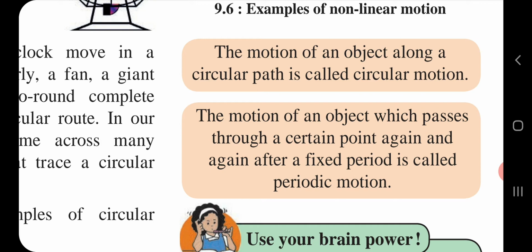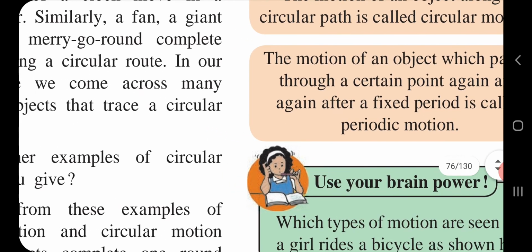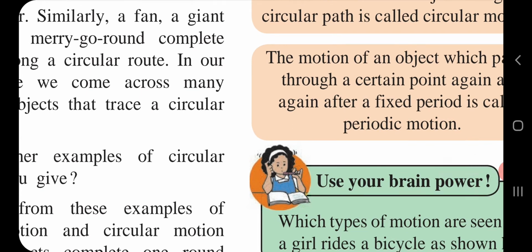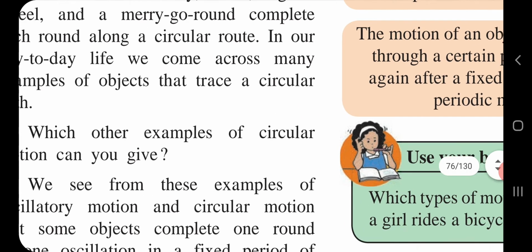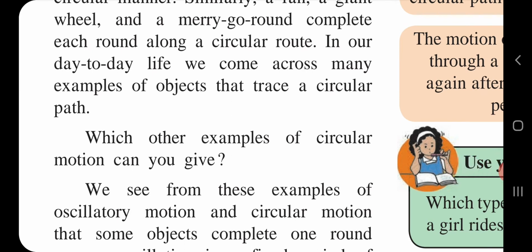What will you observe? You see that the object performs circular motion. What are you going to notice? That the distance of the stone from your hand is always the same. In the same way, we already know that a moving fan is also undergoing circular motion. Similarly, our watch, everything that moves in a circular route, is circular motion.